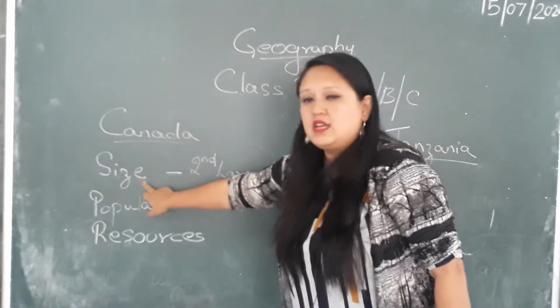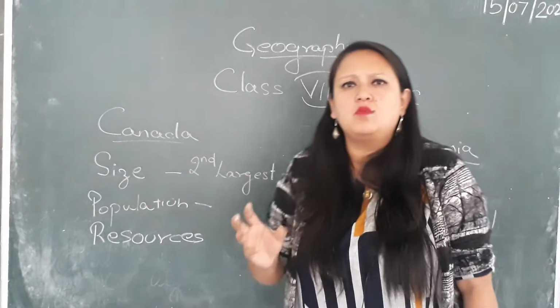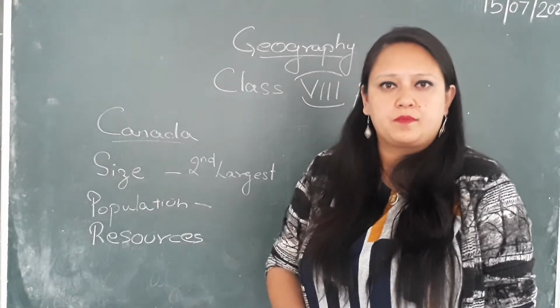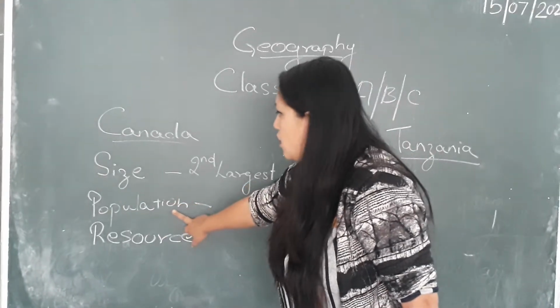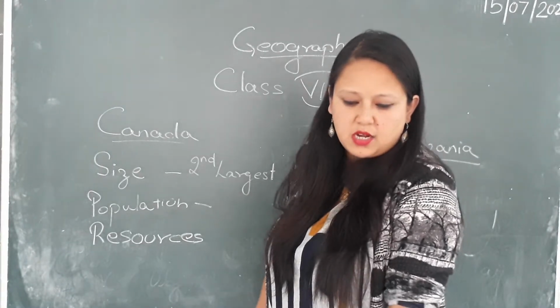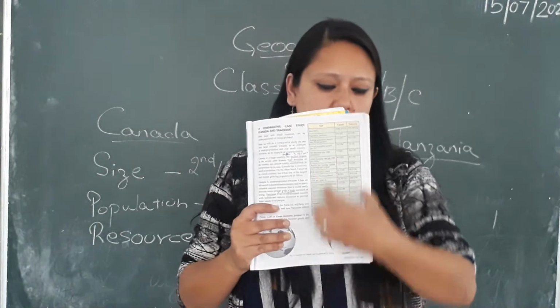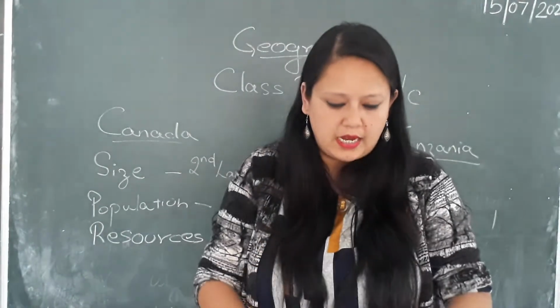Canada is a very large country, but on the other hand, Tanzania is a small country in Africa. The details of the population of Canada are given in the book, on page 31. In this green box, you can have a look at the comparison that is done here.